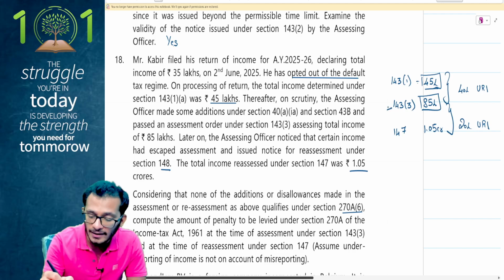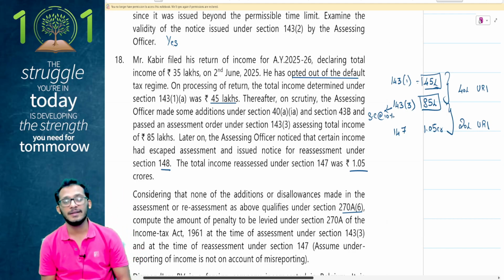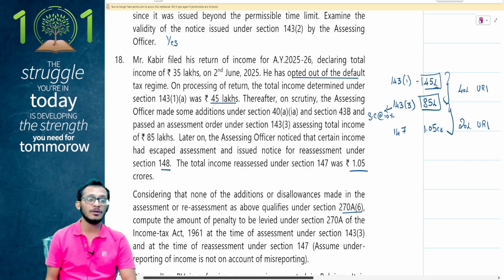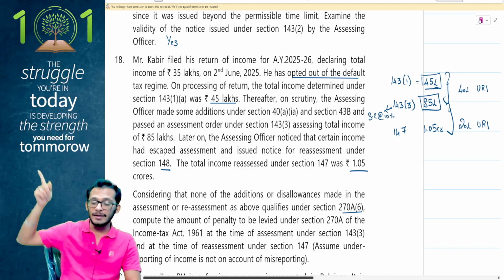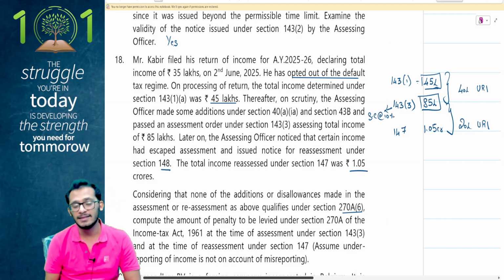Please note carefully, when it was 85 lakhs, you will have a surcharge at the rate of 10%. You will have a surcharge at the rate of 10%. So you have to apply the surcharge on the second item alone, and then you have to compute tax on this. Reduce the tax payable which is coming as per 45 lakhs. On the difference of that you have to pay 50% as penalty.